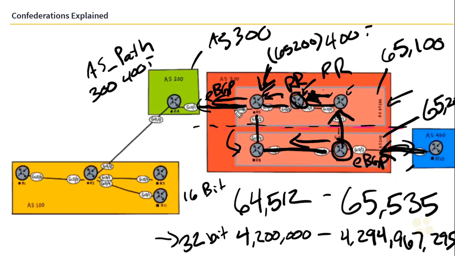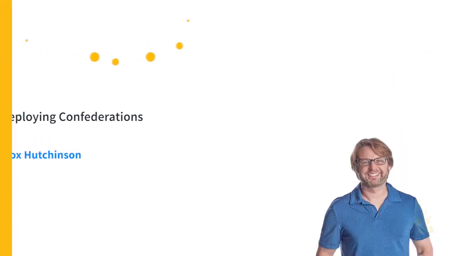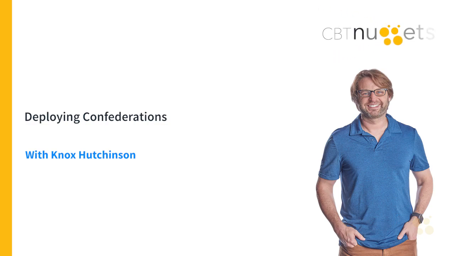Isn't this all fantastic and amazing? Well, that's what we're going to jump into the virtual lab and configure in the very next nugget. In the meantime, this has been how to break down an autonomous system into a confederation. I hope this has been informative for you, and I'd like to thank you for viewing. Now it's time to jump into the virtual lab and configure a confederation.